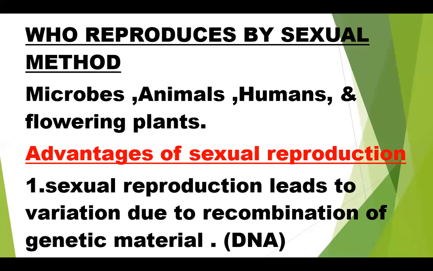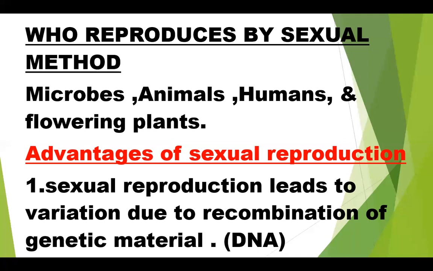Genetic variation is not possible, or is very slow, in asexual reproduction, and this is one of its disadvantages, because it inhibits the further evolution of organisms.